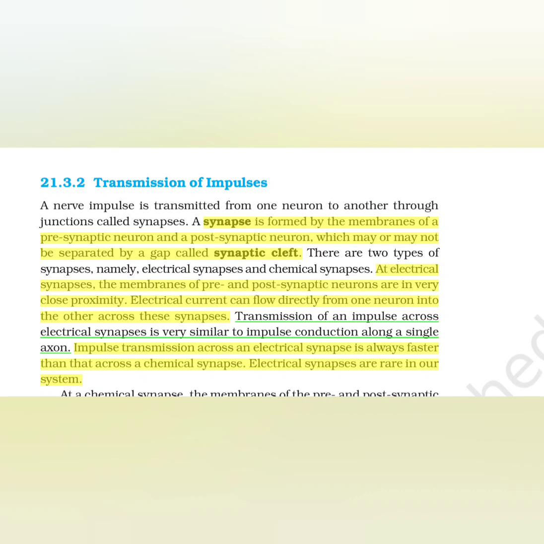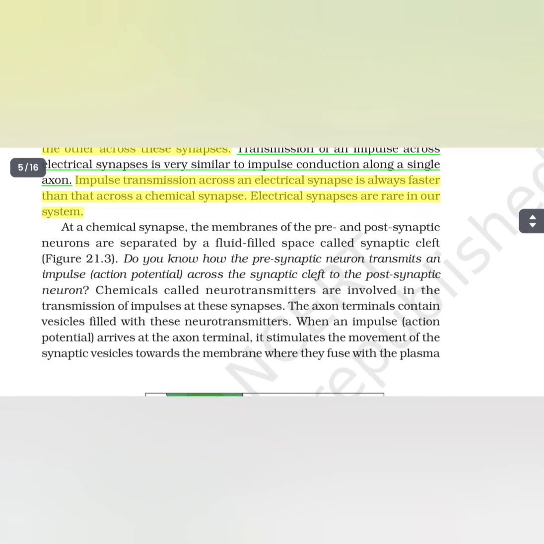Transmission of an impulse across an electrical synapse is very similar to impulse conduction along a single axon. Impulse transmission across an electrical synapse is always faster than that across a chemical synapse. Electrical synapses are rare in our system. At a chemical synapse, the membranes of the pre- and postsynaptic neurons are separated by a fluid-filled space called the synaptic cleft. Do you know how the presynaptic neuron transmits an impulse across the synaptic cleft to the postsynaptic neuron?